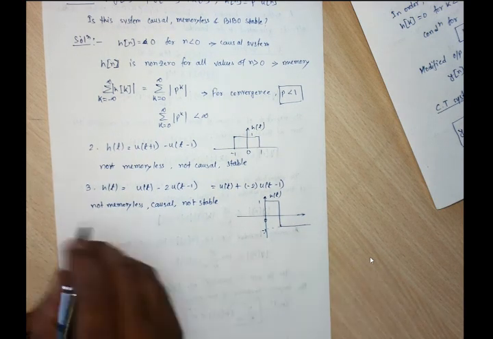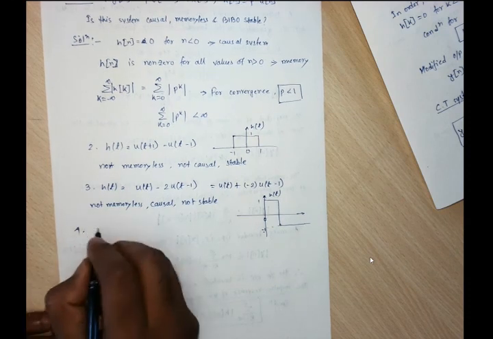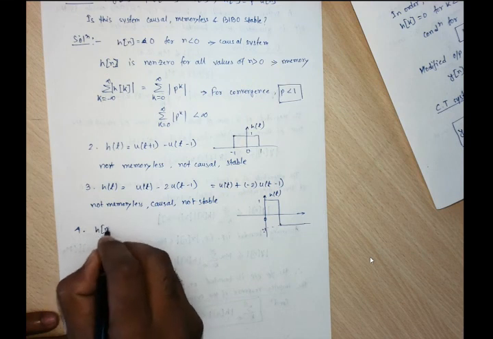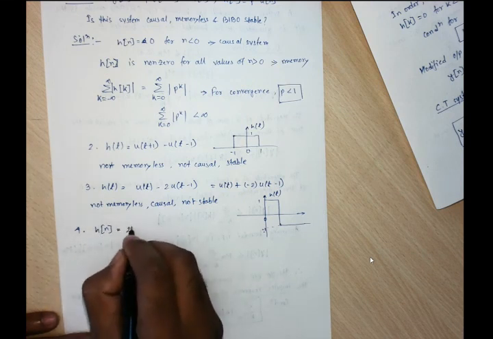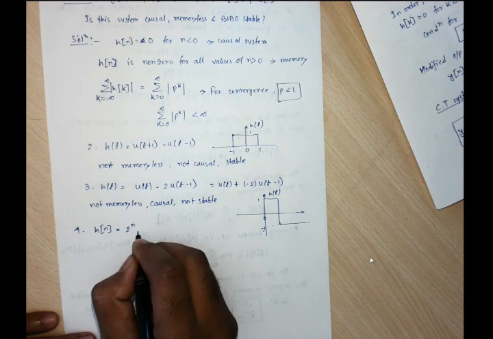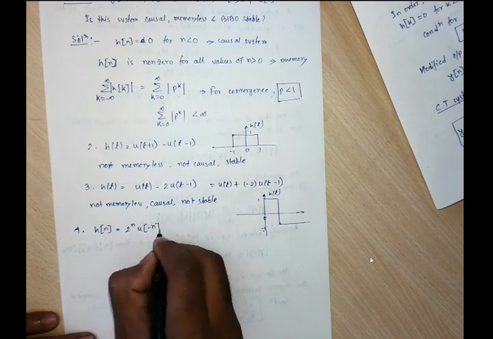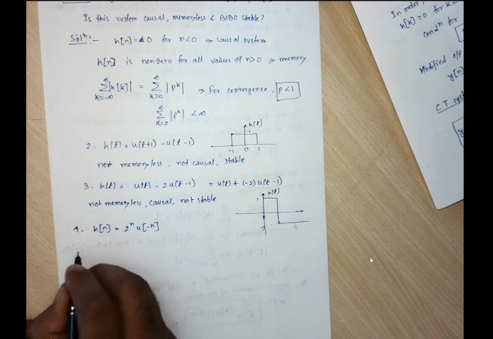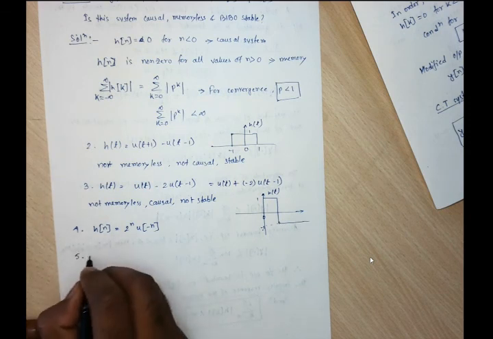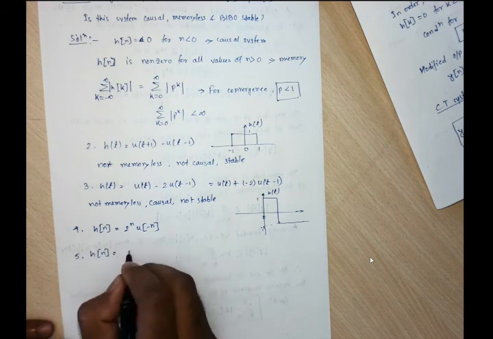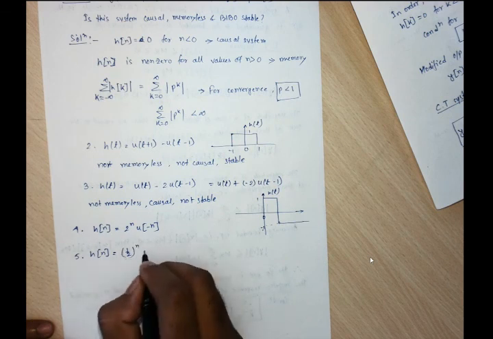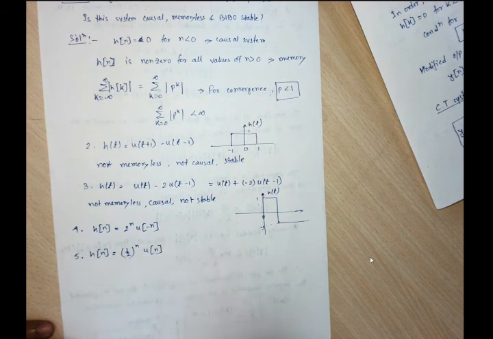So just take some problems and try to solve them. h of n is 2 to the power n u of minus n, then h of n is half to the power n u of n. Just take these problems and try to solve.